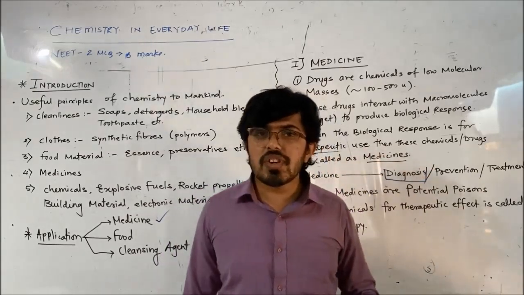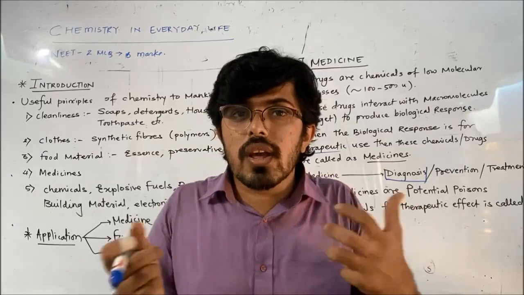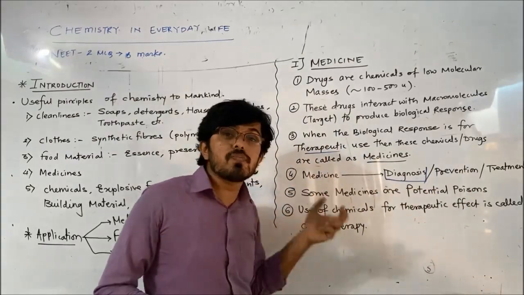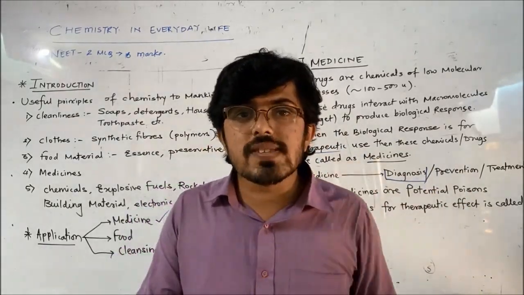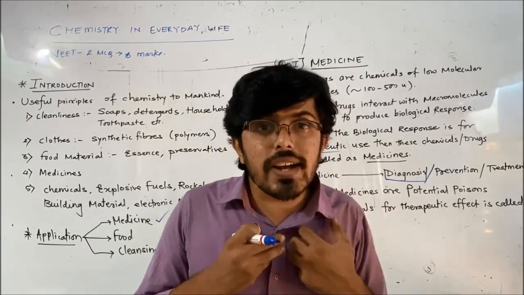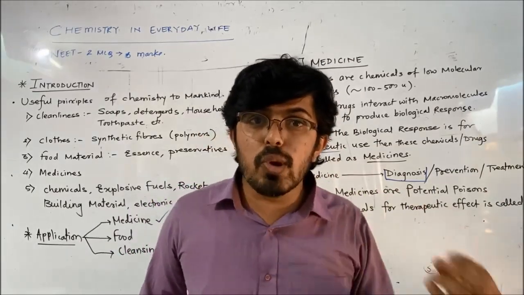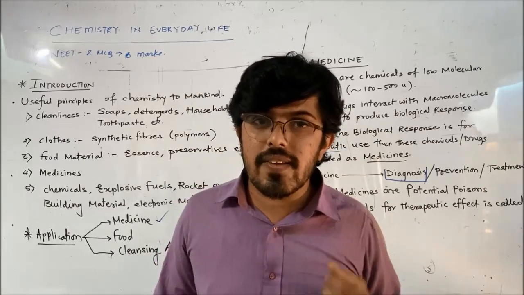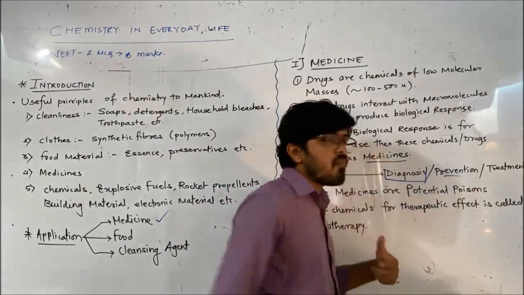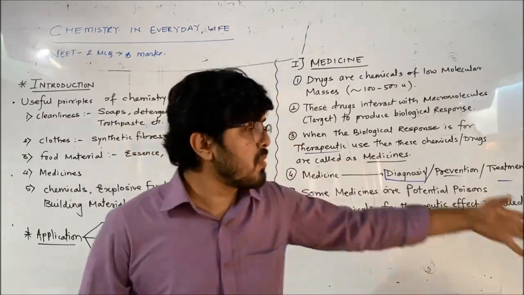Then prevention. Prevention means vaccine. Suppose like corona, मुझे कोरोना नहीं होना चाहिए, इसलिए मैं जो preventions ले रहा हूँ, that also comes under medicine. Which prevention? Like sanitizer, I am using sanitizer frequently, I am using hand wash frequently. It is a type of prevention, so that I should not get a disease. Similarly, there are certain vaccines like polio vaccine. Polio ना हो इसलिए polio vaccine लिया जाता है. It is a type of medicine. So medicine can be used for diagnosis, for prevention, and finally, if that person is affected, then to treat that person. For treatment, medicines are used.